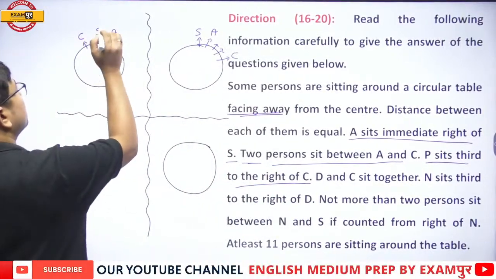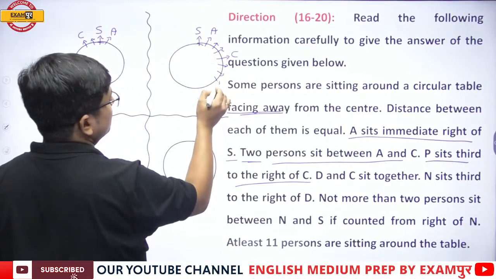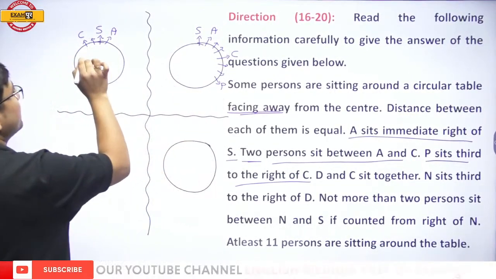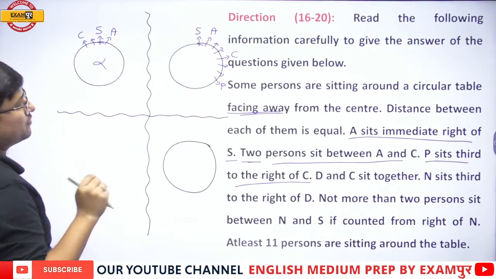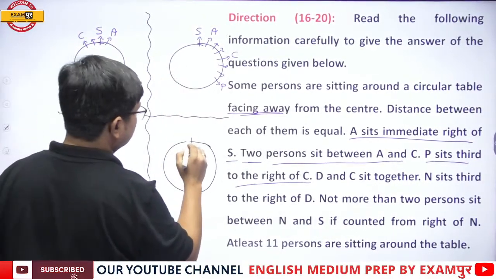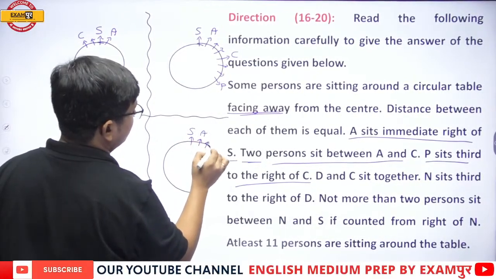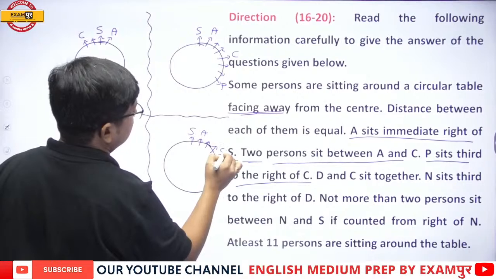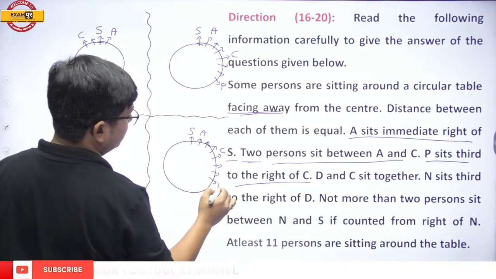P sits 1, 2, third to the right of C, which is not possible in this case. Since this case is going wrong, we will leave it. Now let us utilize this: S, immediate right A, then 2 people, then C, then after C again 2 people, and then P.